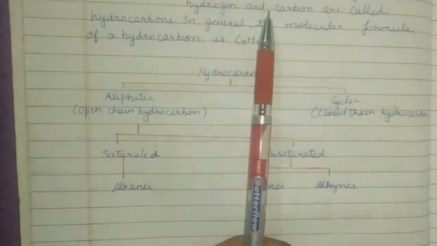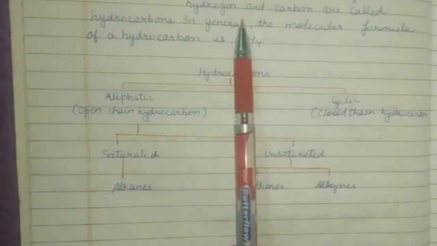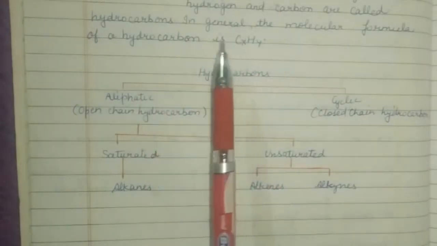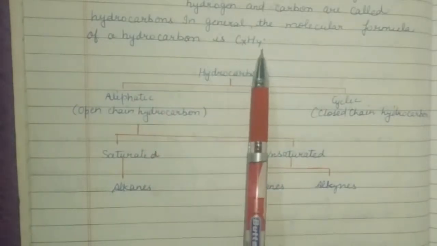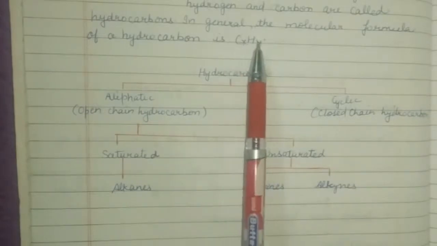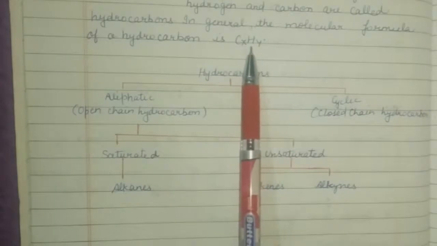Hydrocarbons. Compounds that contain only elements hydrogen and carbon are called hydrocarbons. In general, the molecular formula of a hydrocarbon is CxHy, where x is the number of atoms of carbon element and y is the number of atoms of hydrogen element.